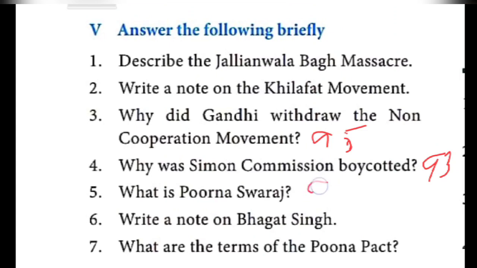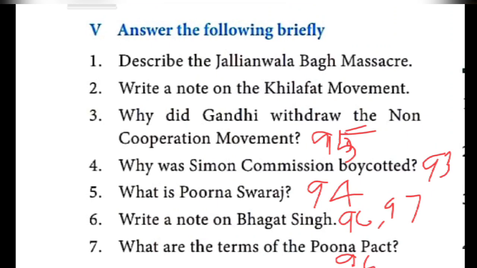Question number 5, 94. Question number 6, 96 and 97. Pune Pact, 96. The last question, 96. Okay, so these are the page numbers, children.